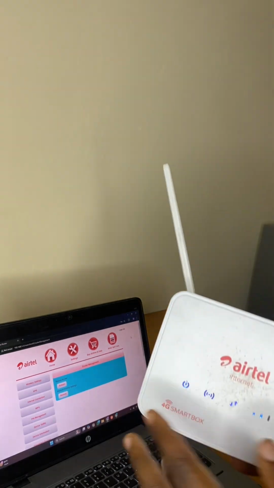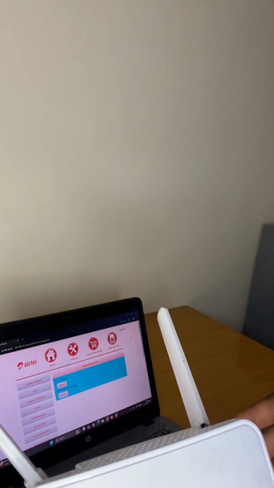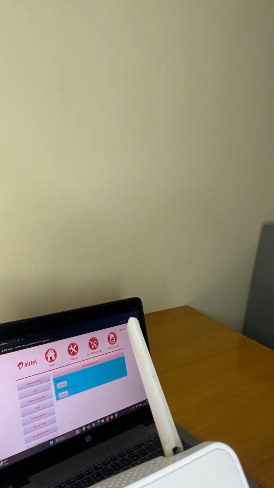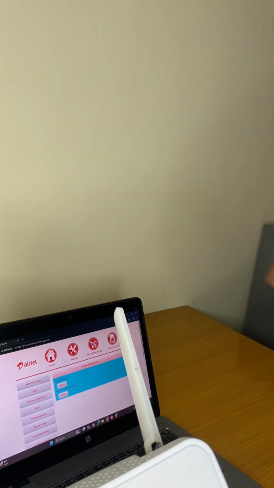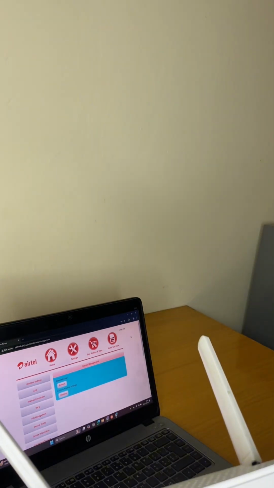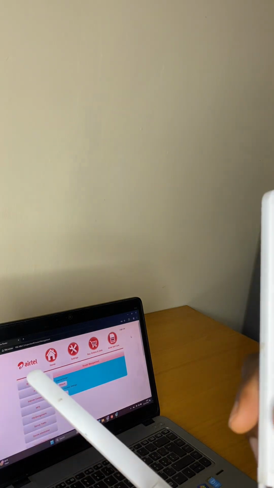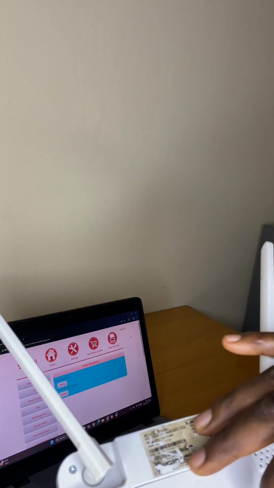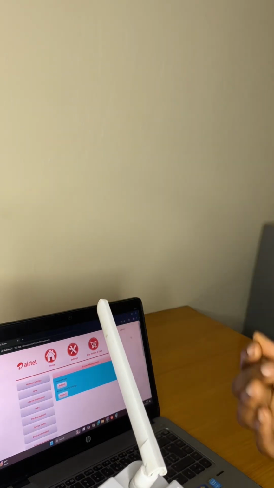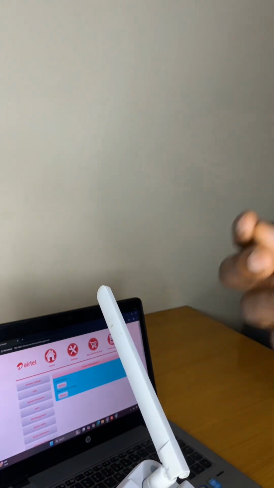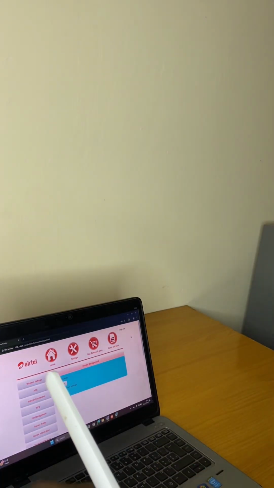If you do experience a problem like your router being undiscoverable, or you forgot your password and because of that you're unable to connect to your router, this other option would work very fine for you. But then you need to still have your router password at the back of your router, because once you perform this hard reset, you start using your router like it's a new router. So it will prompt for the password that your router came with when you bought it new.